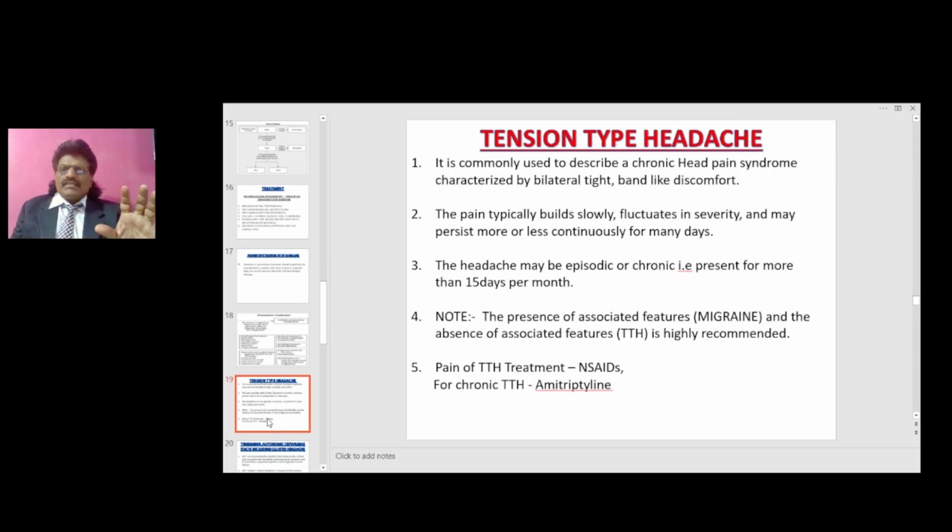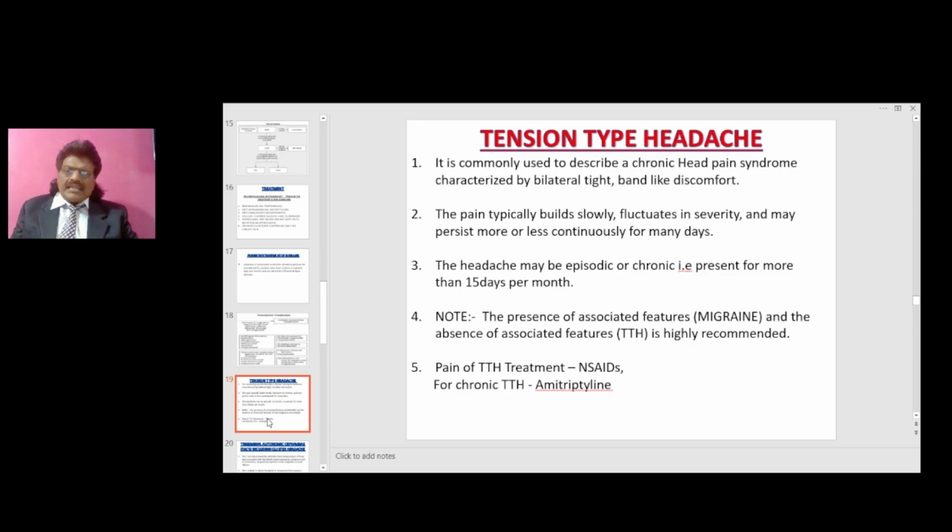So far we've discussed migraine. Now let's talk about tension type headache. Tension type headache is commonly used to describe a chronic head pain syndrome characterized by bilateral tight band-like discomfort. The pain builds slowly, fluctuates in severity and may persist more or less continuously for many days. The headache may be episodic or chronic, for example present for more than 15 days per month. Note, the presence of associated features is migraine and the absence of associated features is tension type headache, which is highly recommended.